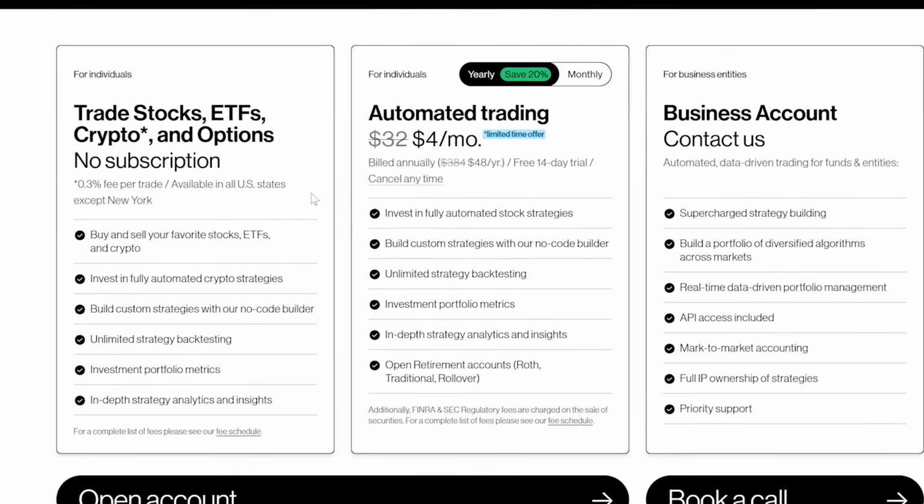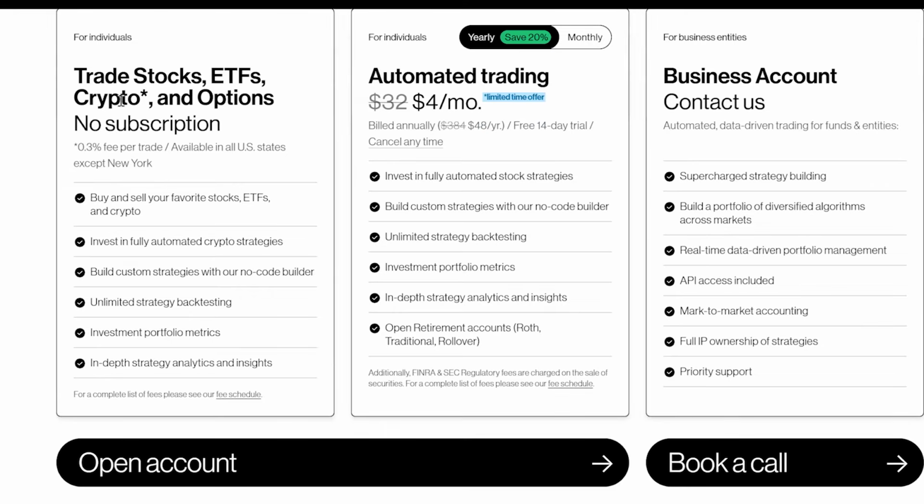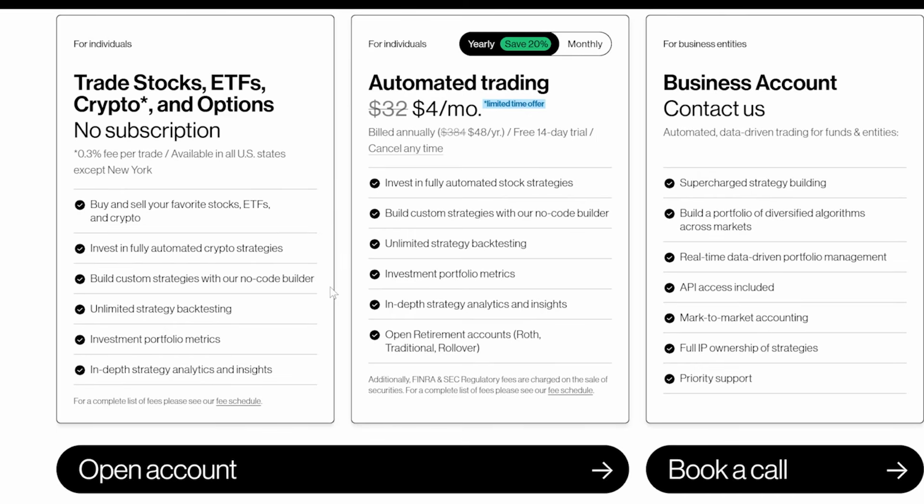So as I said, you can trade stocks, ETFs, crypto, and options manually without automating your strategies for free using Composer. You can also use the platform for free to create these automated strategies, but that's only so helpful if you can't run them. That said, with the free subscription, you can still invest in automated crypto strategies. There is a 0.3% fee on every crypto trade. All trades are run through Alpaca and Apex Clearing. I would say this is a very good option if you're interested in building automated crypto trading strategies.